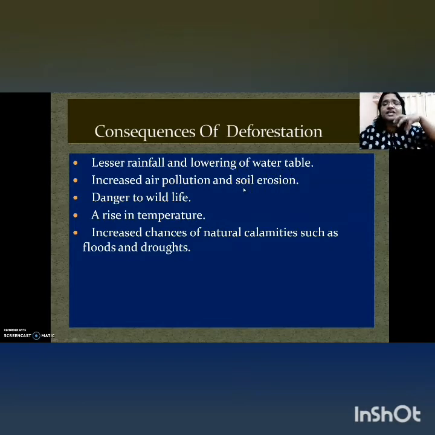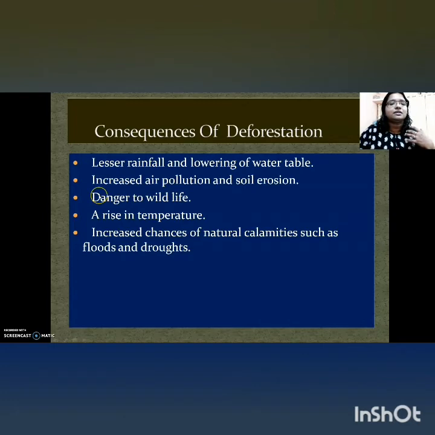Plants' root systems hold the soil particles together. If plants are fewer, what will happen? The soil particles are loosely arranged, and if any wind or rain comes, they can easily be blown away or washed away from the place, and that's called soil erosion. So deforestation can also lead to soil erosion.